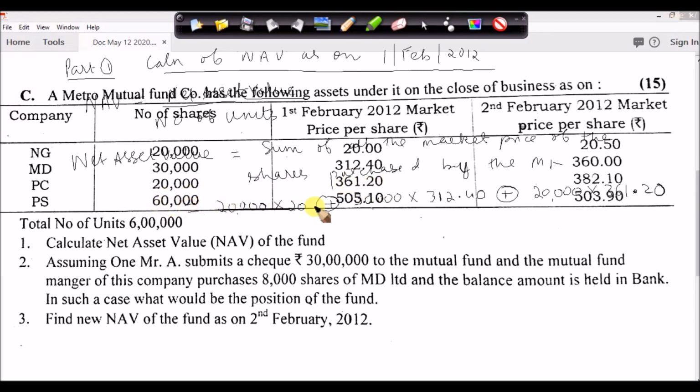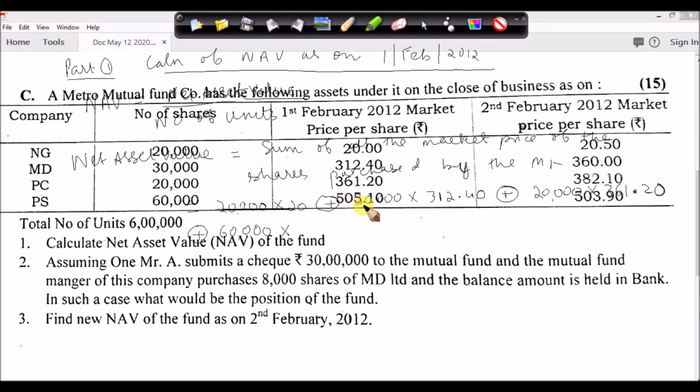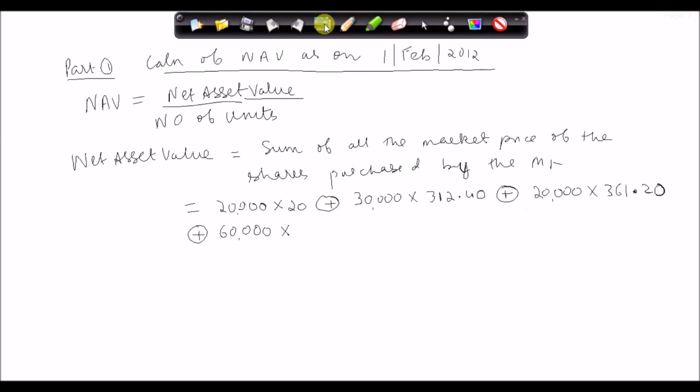Then 60,000 shares and 505.10 is the market price.